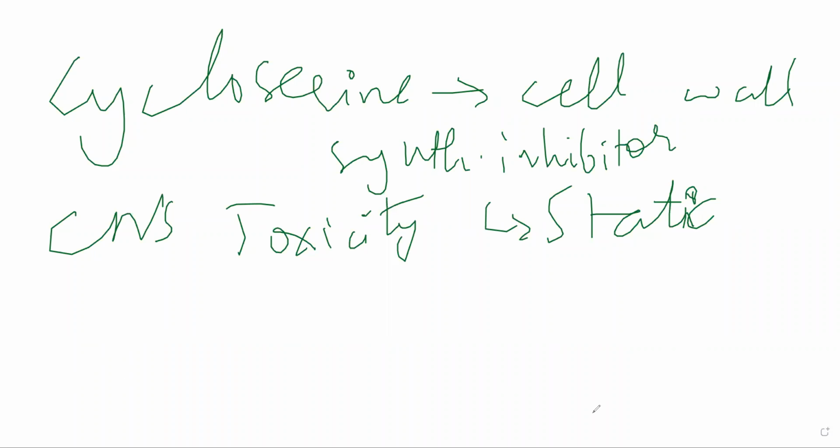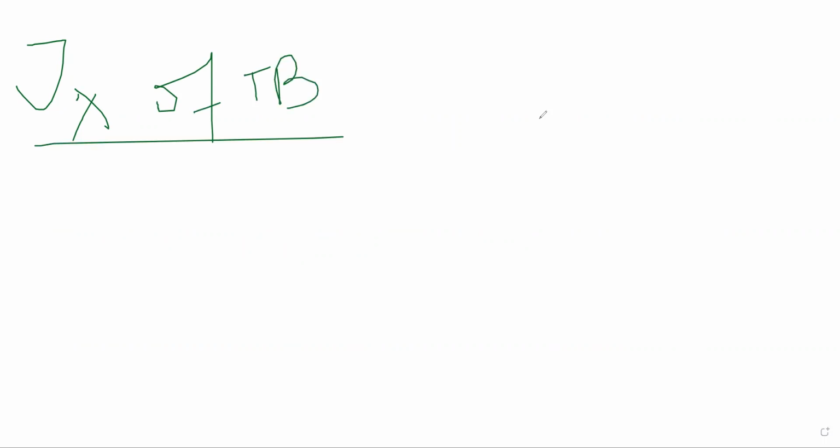Now, essentially speaking, treatment of TB, why is it difficult? Why do so many people die because of TB, and why is it difficult in general? If you know anyone who has suffered from TB or is currently suffering from TB, you know that the treatment goes on for a long period of time. The reason behind that is a few factors. Okay, the bacteria itself has a very slow rate of division, so it will persist in your body for a long period of time before showing clinical symptoms altogether.